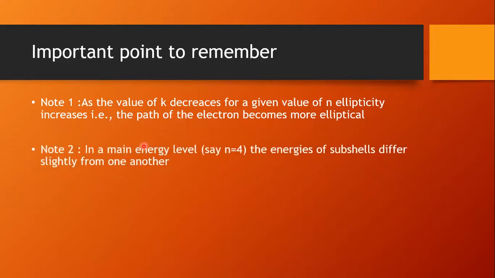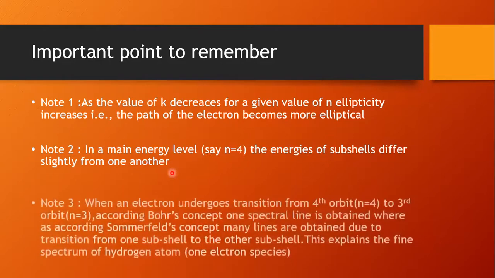And in a main energy level, say n equals some value, the energies of subshells differ slightly from one another. Suppose you take n equals 4, with 4s, 4p, 4d, and 4f. The energies between them will be very slightly different.